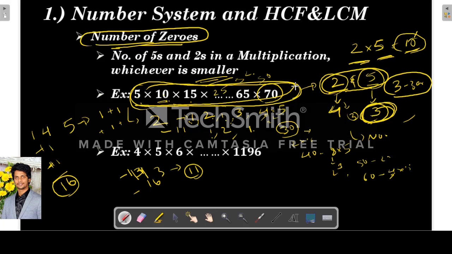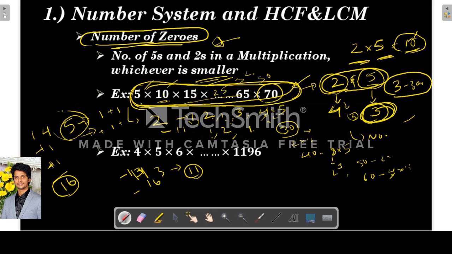So there will be 3 zeros at the end of this product. So in order to find out the number of zeros at the end of the product, we have to find out the number of 2's and the number of 5's, and whatever is the minimum among them, that will be the number of zeros. So we have to find out first the number of 2's in this product.